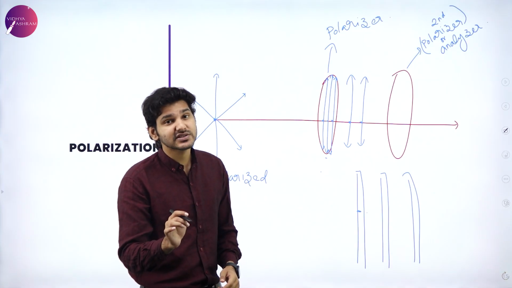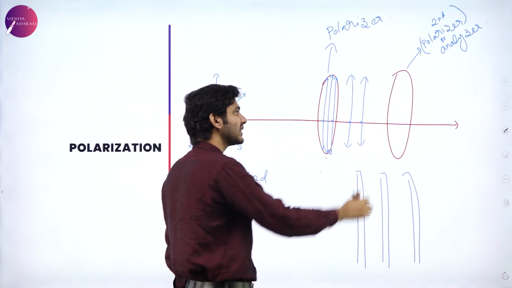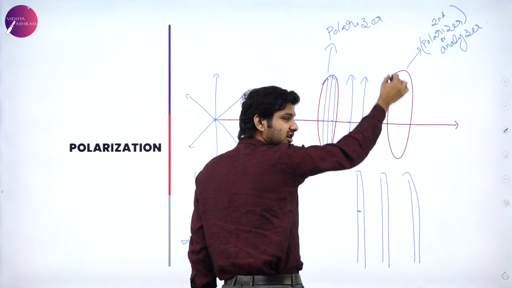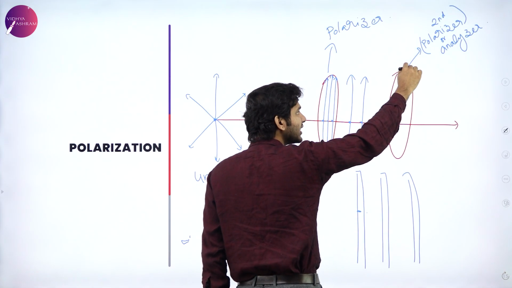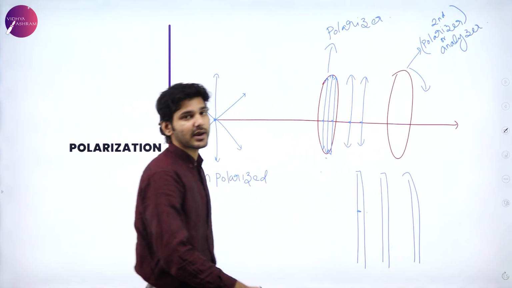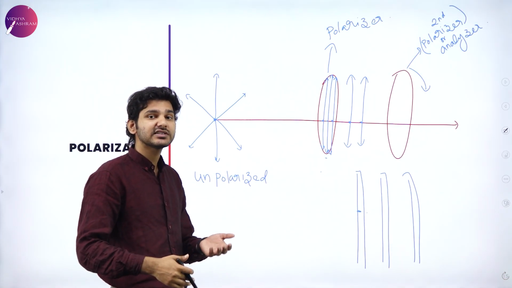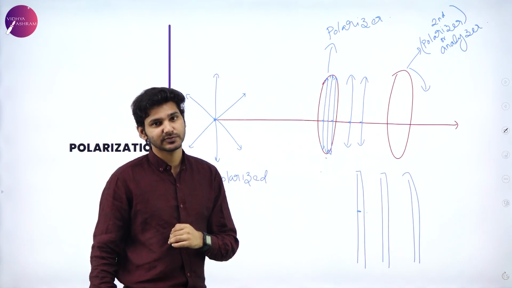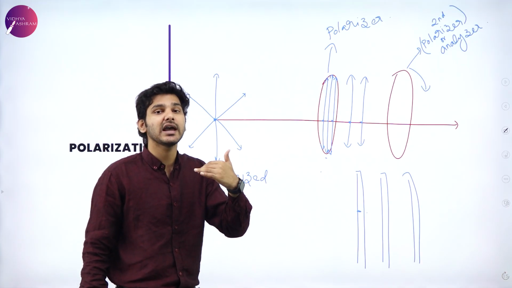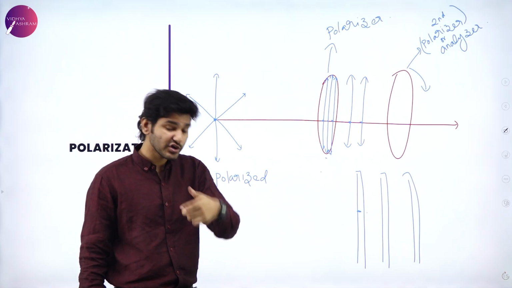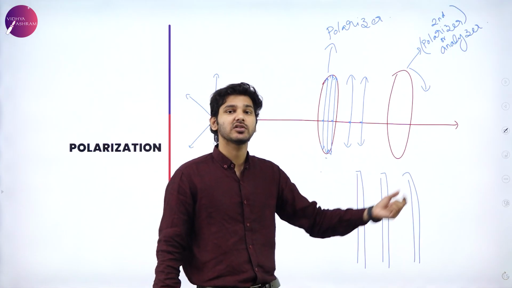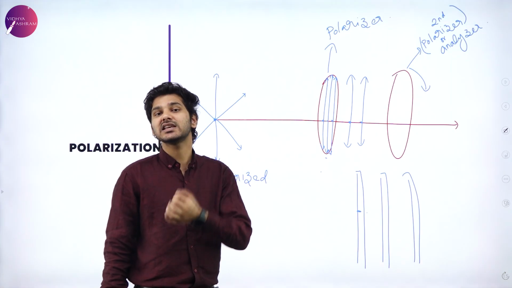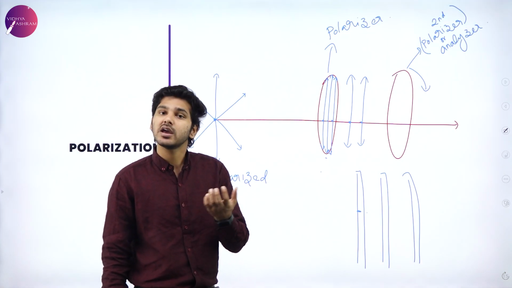But what happens when I start to rotate it? That is, this particular polarizer, which only allows vertical lines to pass through, if I rotate it by an angle of theta, what happens? Then obviously the amount of light that can pass through that second polarizer reduces, which means that the intensity of the light is now being reduced. So you can use an analyzer, or simply a second polarizer, to control the light which is getting in or out of a specific area.